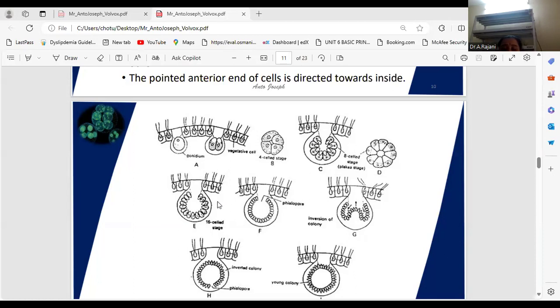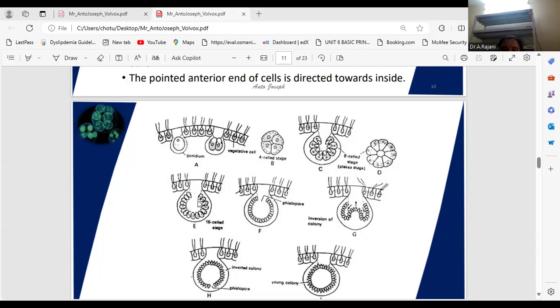This is the theoretical number; however, it is not finally reached because some cells in the last few generations do not divide. Finally the 16-cell stage structure is formed.